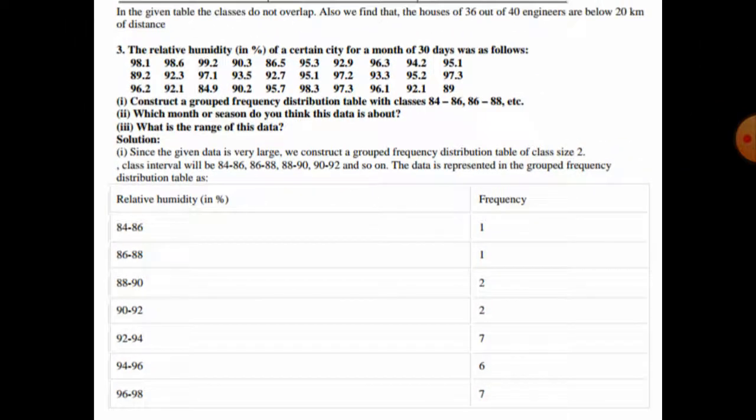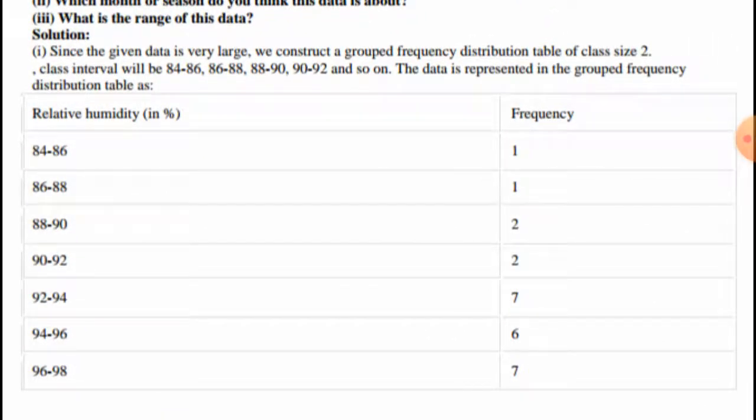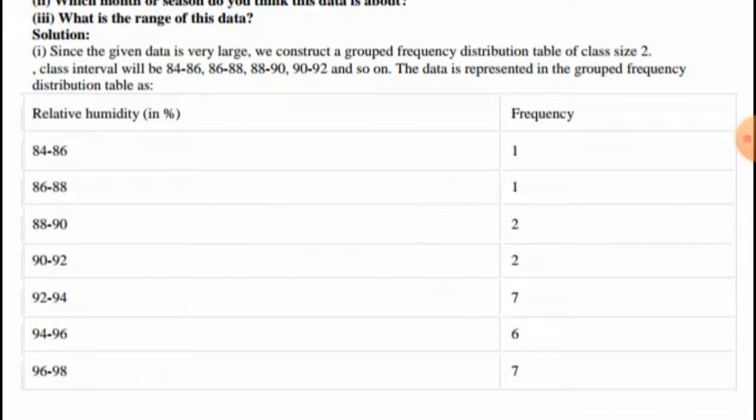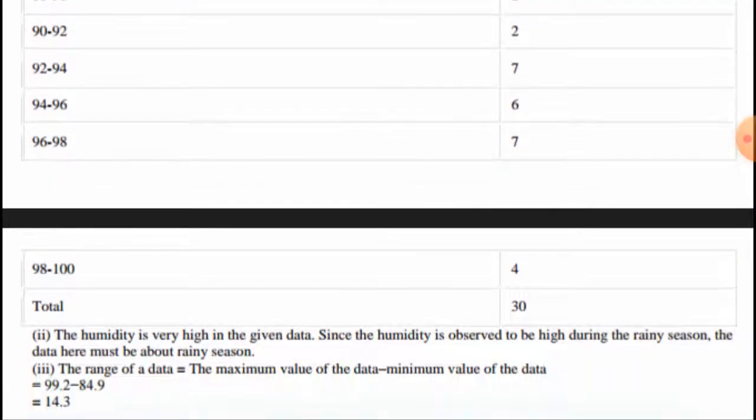Here for relative humidity in percentage we can write 84 to 86, frequency 1; 86 to 88, frequency 1; 88 to 90, frequency 2; 90 to 92, frequency 2; 92 to 94, frequency 7; 94 to 96, 6; and 96 to 98, 7; then 98 to 100, and the total number will be 30.